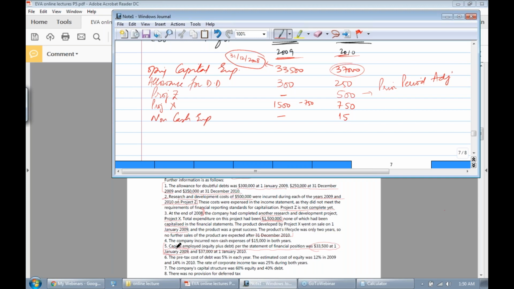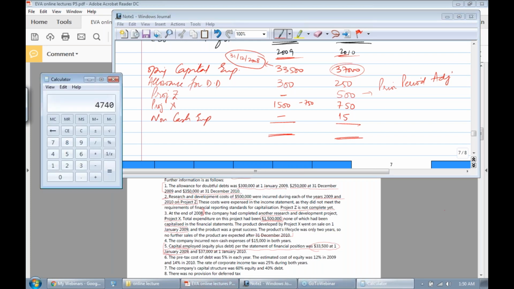What else do we need to adjust? We are done with 4 points. The 5th point is capital, the 6th point is VAC, and the 7th point is fine. So that's the end of the story. This will be 33,500 plus 300 and then plus 1,500.